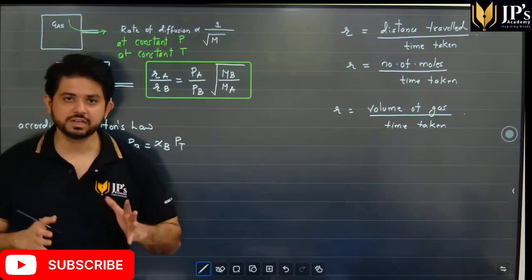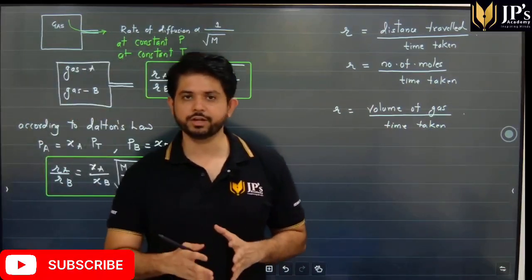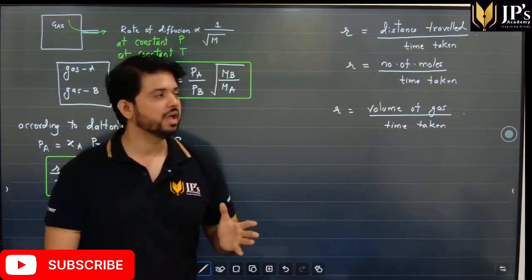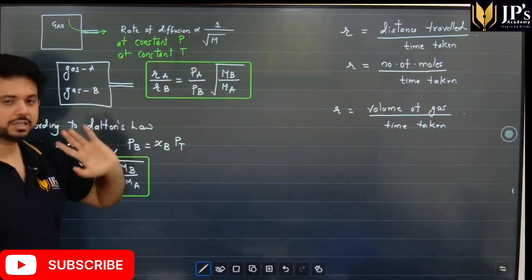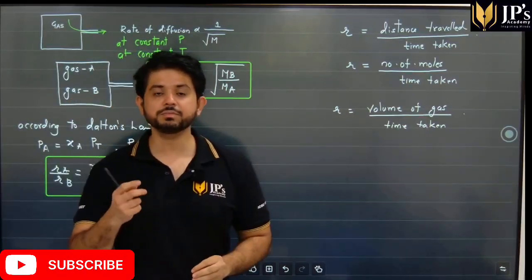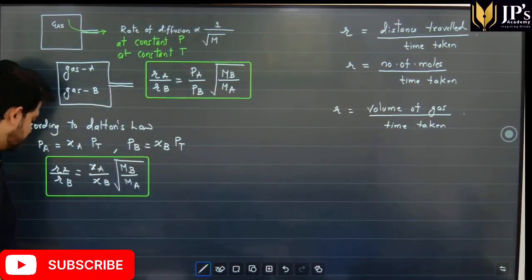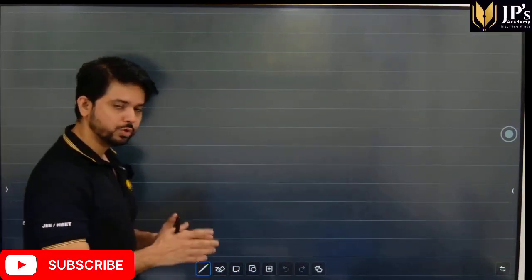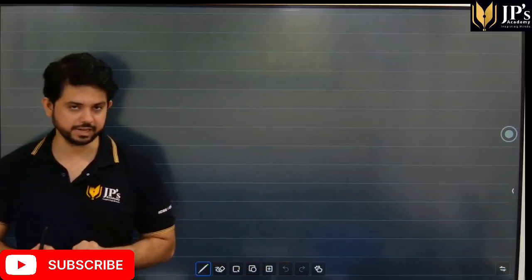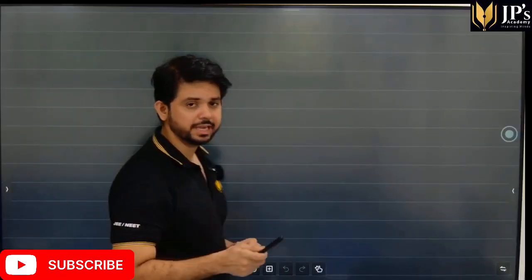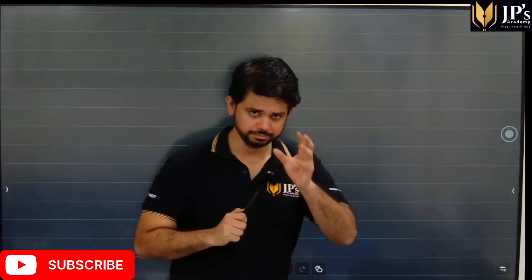Now, students, rate of diffusion or rate of effusion is proportional to the velocity of gas molecules. This expression simply comes from the expression of kinetic energy. Students, we know that if I have two gases at the same temperature, they will have the same kinetic energy.